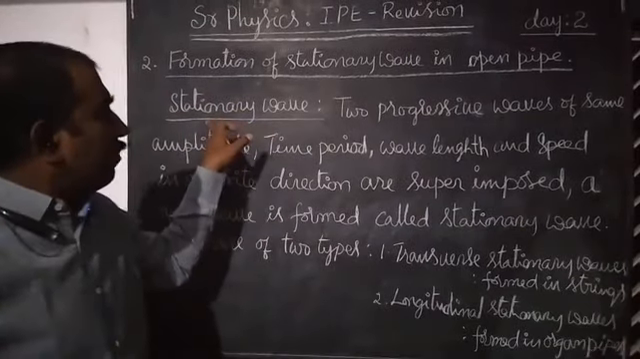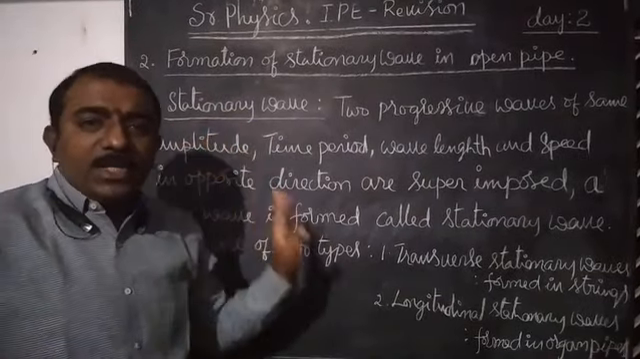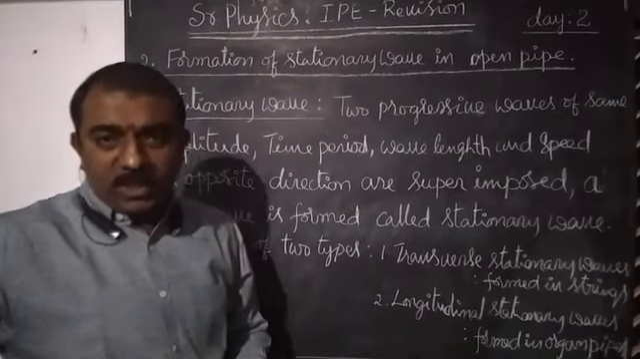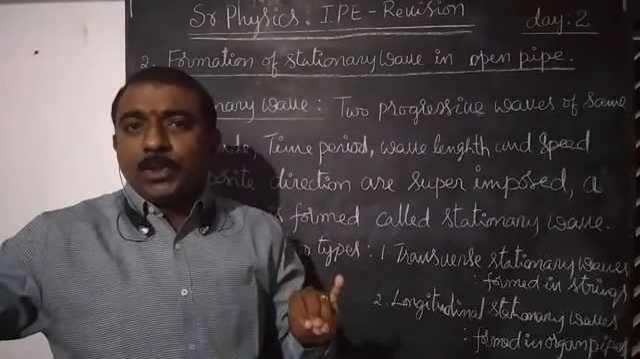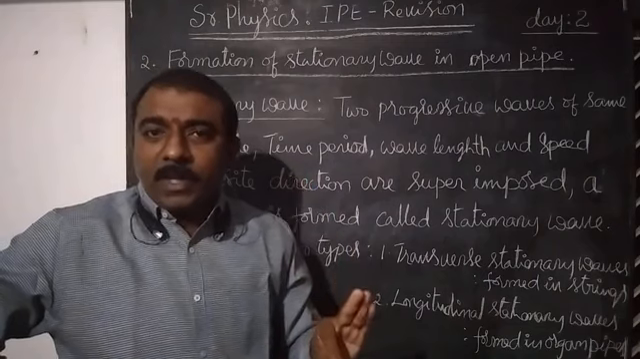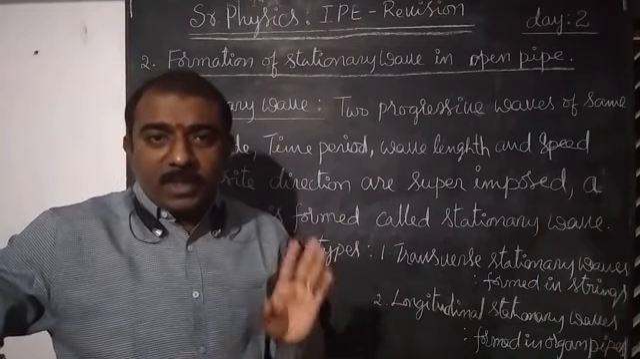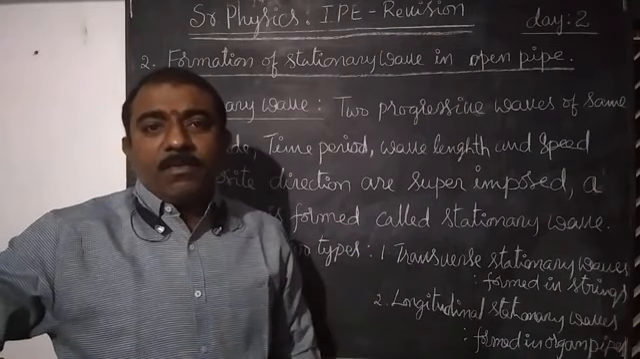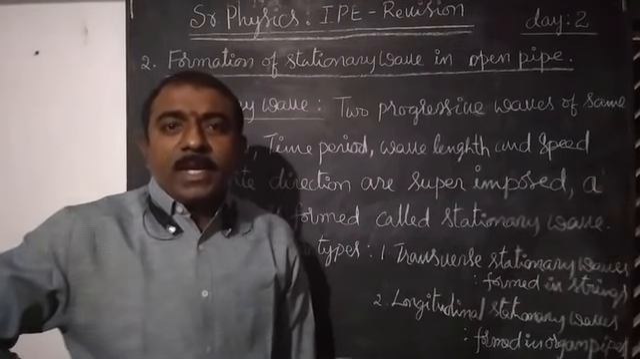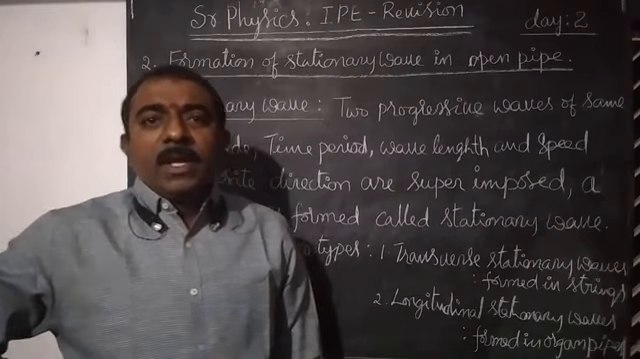Let us start from stationary wave. What is a stationary wave? Two progressive waves of same amplitude, wavelength, time period and speed are superimposed. Then a new wave is formed. That wave is known as stationary wave.